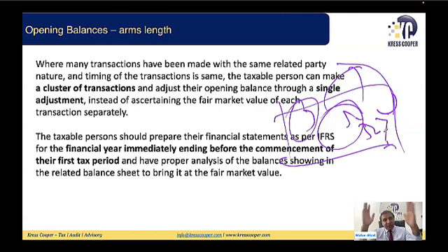Just keep in mind, there is no difference between impairment as per IFRS and whatever is required for tax purpose. These are both the same for the time being. But these opening balances may lead to deferred tax assets and deferred tax liabilities.